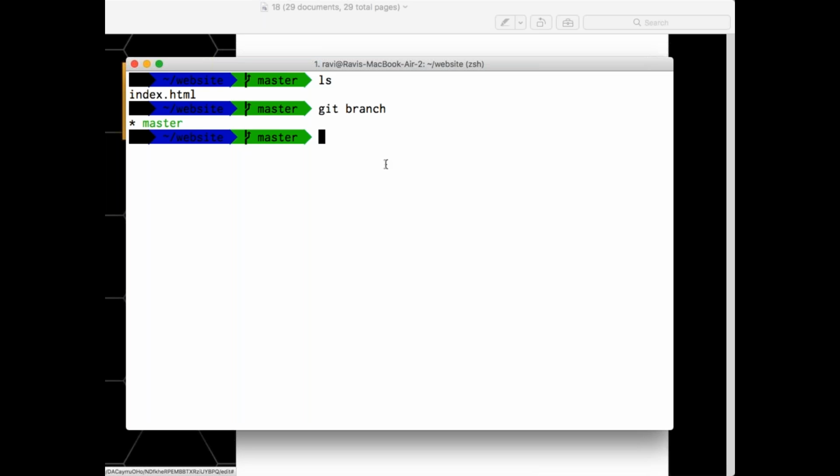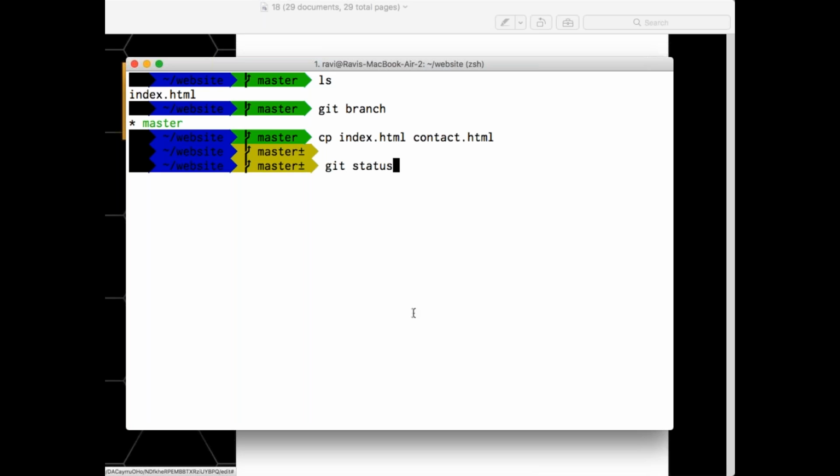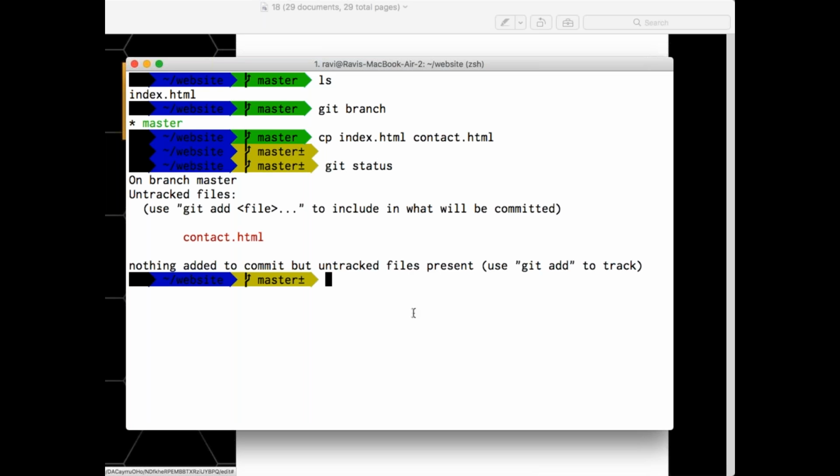Now let's imagine, I'm going to create one more file here. So I'll say cp index.html and let me do it with something like contact.html. If I say git status, it directly says there is a new file over here.